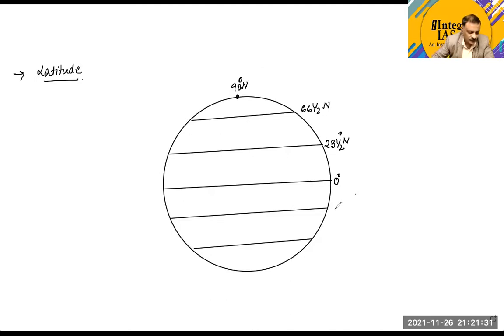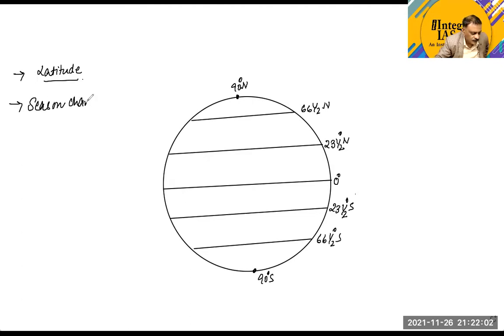Now in the southern hemisphere, we can take the latitudes as 23.5 degree south, 66.5 degree south, and then we have another one, and that is called 90 degree south. This point is clear.